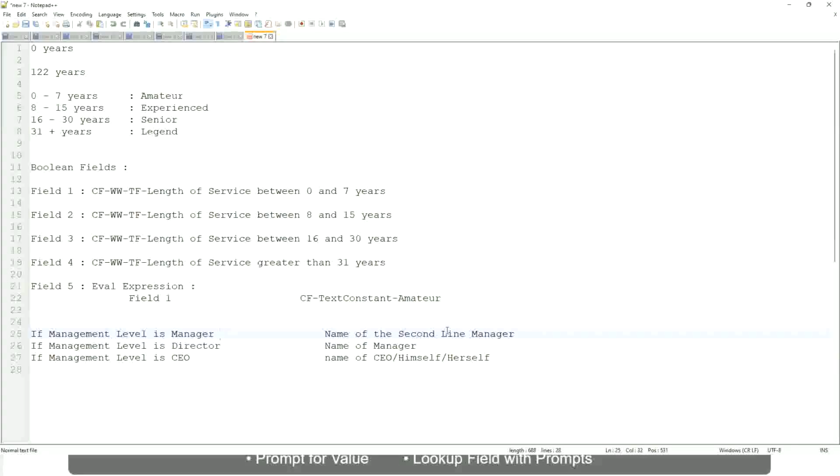Right, so you have to select that field: manager's manager, level 02, etc. These are available fields. So you have to select those and not hard code something like amateur, senior, or legend. So in this case, evaluate expression is a better fit.